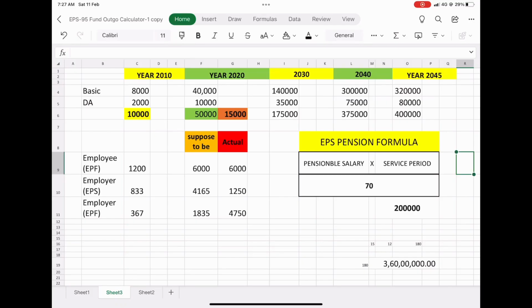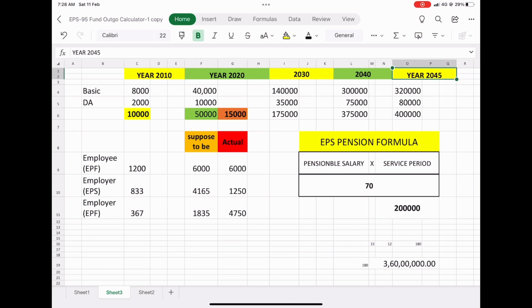Okay, friends. Now let me explain the total scenario with a case study example, which will give you a 100% clear picture. You will come to a decision about what is to be done. Here, the case I have simulated is of a person who joined a company in the year 2010 and will be retiring in the year 2045.